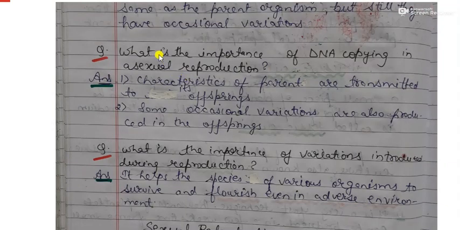Now the next question is, what is the importance of DNA copying in asexual reproduction? By DNA copying, the characteristics of parents are transmitted to their offspring, and some occasional variations are also produced in the offspring.